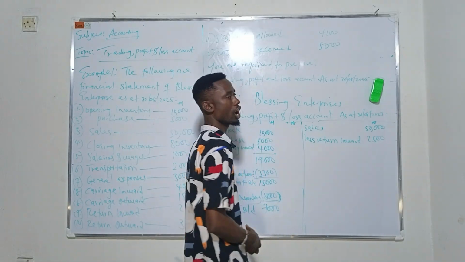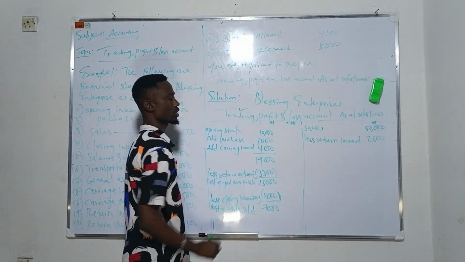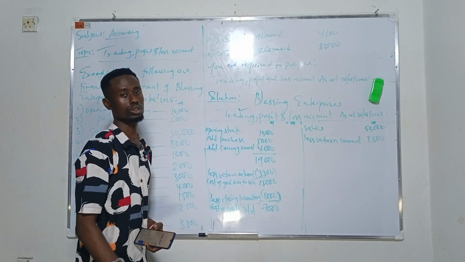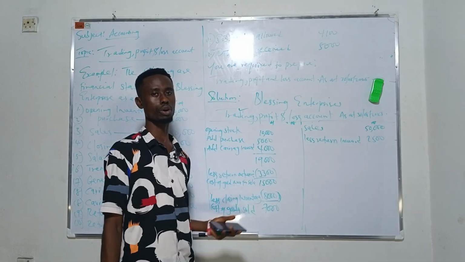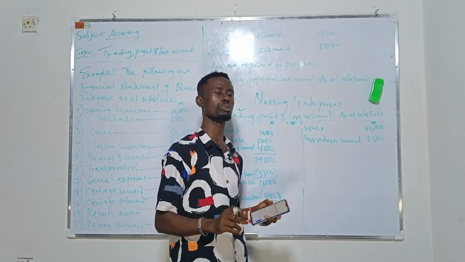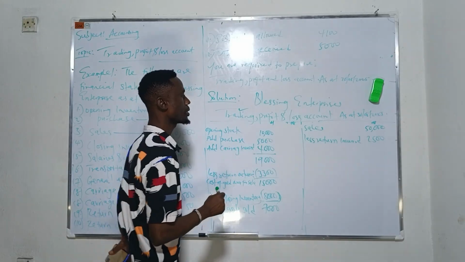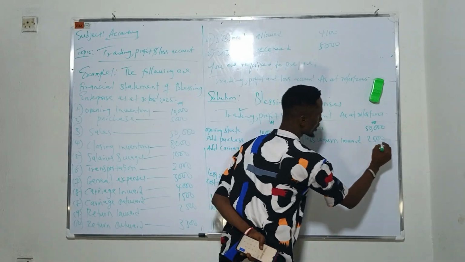For us to get our gross profit, all what we are doing now, look at what we are looking for. All this, we are still looking for this trading account. At the end of the day, we must get our gross profit or loss. So let's continue. Your sales is giving us this. Then let's return inward.